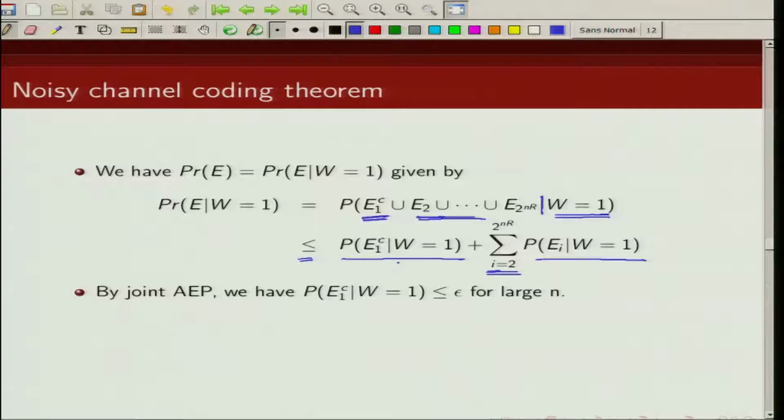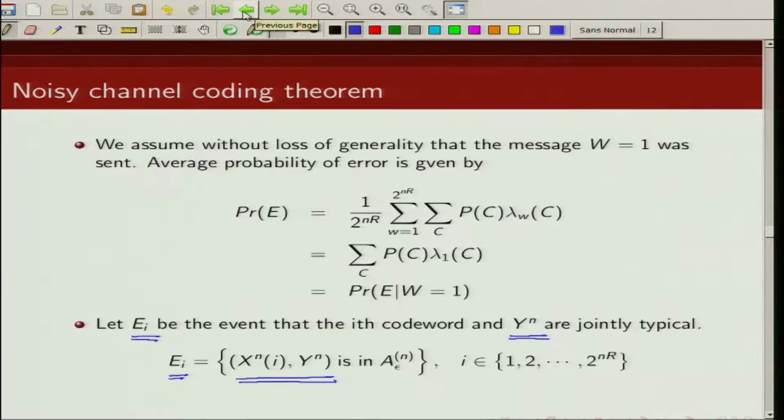So this corresponds to the event that, if you go back and see, E1 corresponds to the event that x^n(1) and y^n are jointly typical.